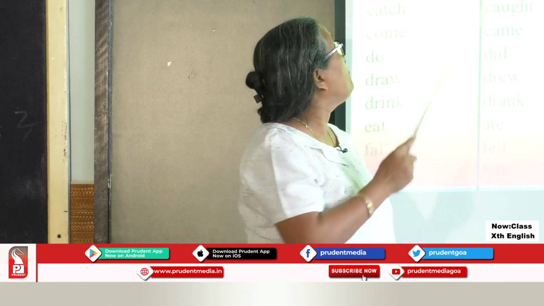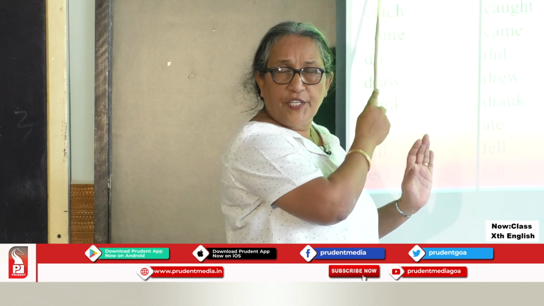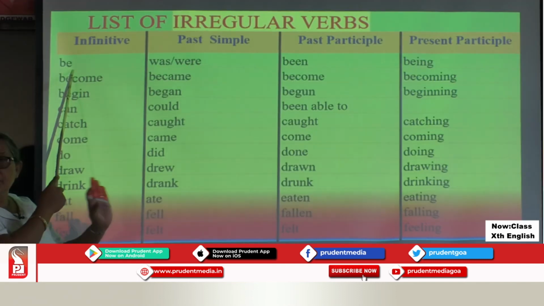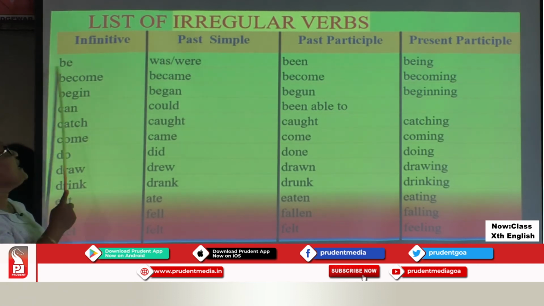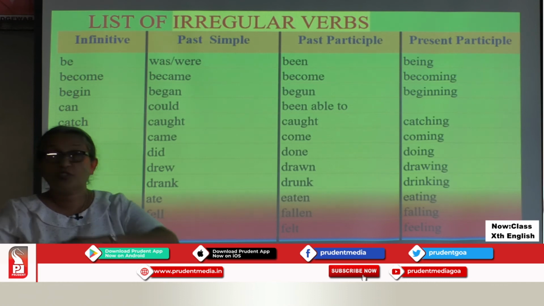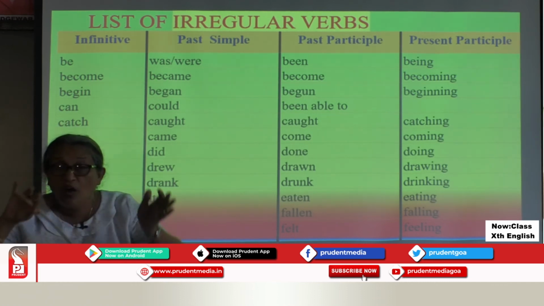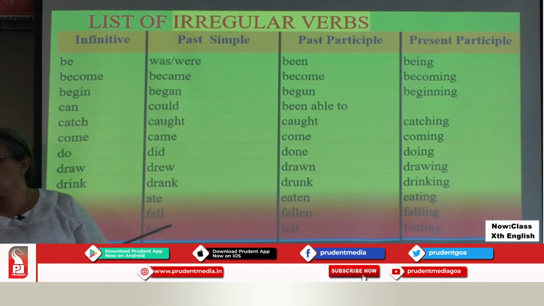Like, for example, be is the infinitive form. What is the infinitive form we said? The dictionary spelling, the original form of the verb. Now, be is one of the most irregular verbs. It just changes all its spellings. It alters completely when you conjugate it.